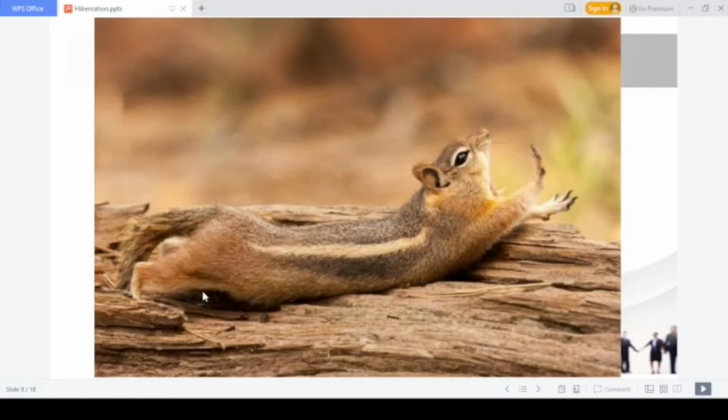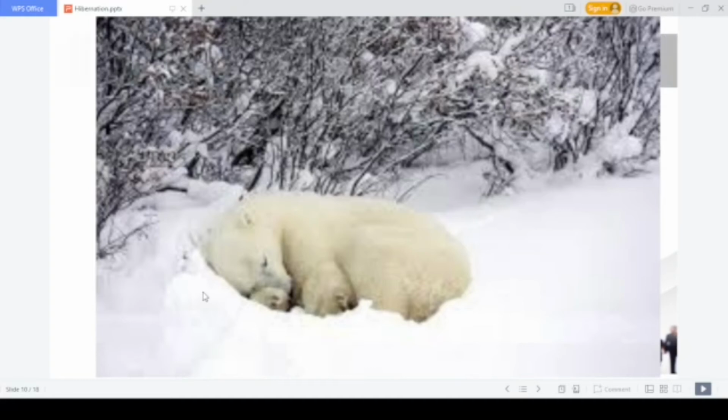Here is another squirrel hibernating, you can see that. Then this is another picture of a polar bear hibernating.